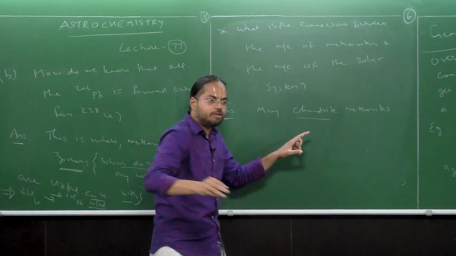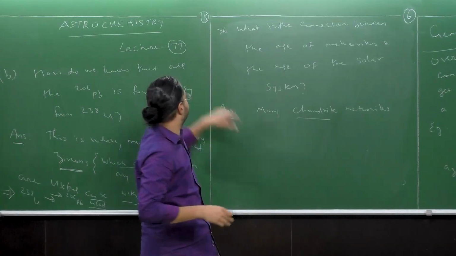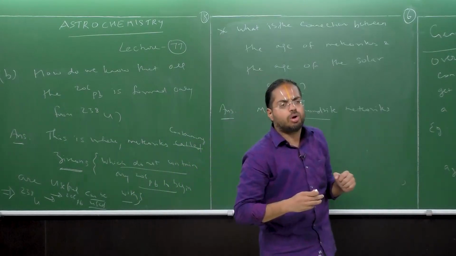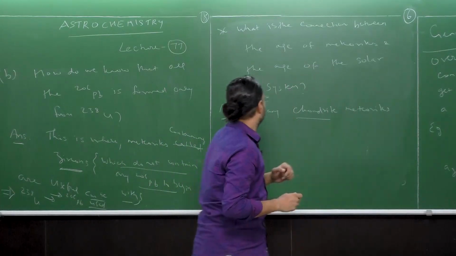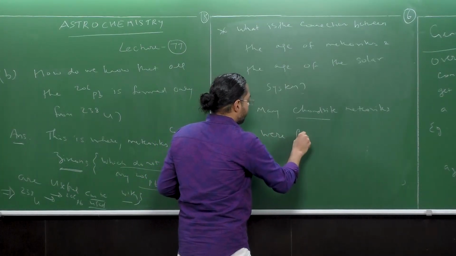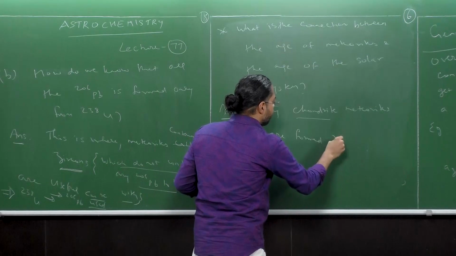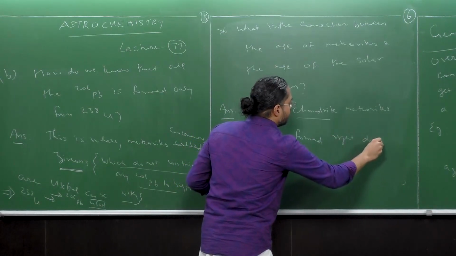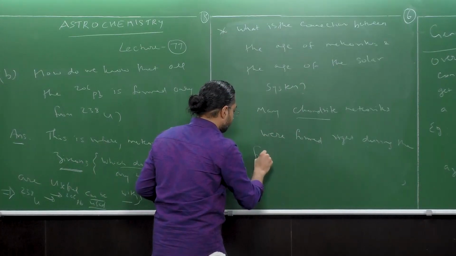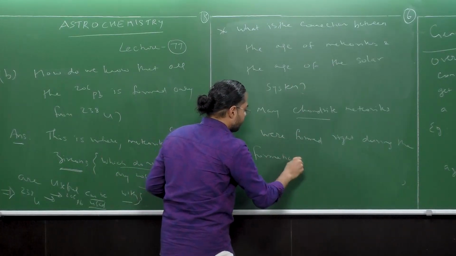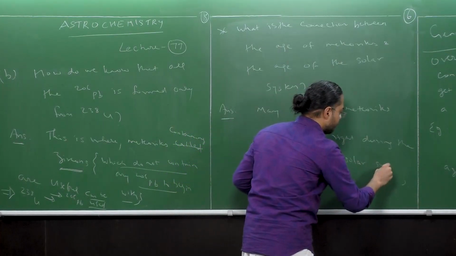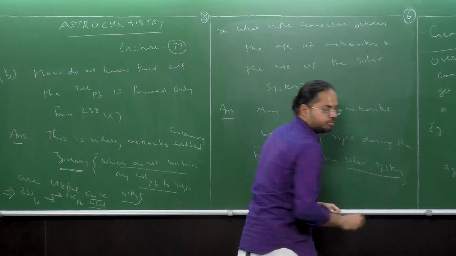So I'm sure you understand what chondrite means from the previous lecture, or lecture 75, where I was discussing the broad classification of the meteorites. Okay, so many chondrite meteorites were formed, right, during the formation of the solar system. Well, how do I know this? Did I go and see this?